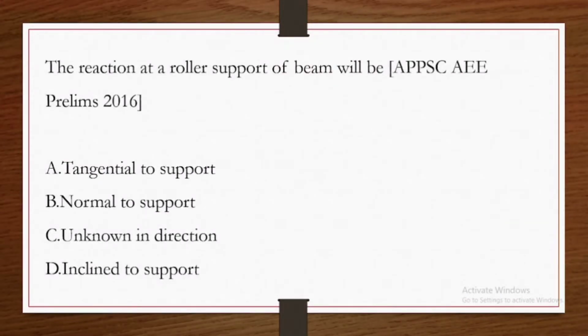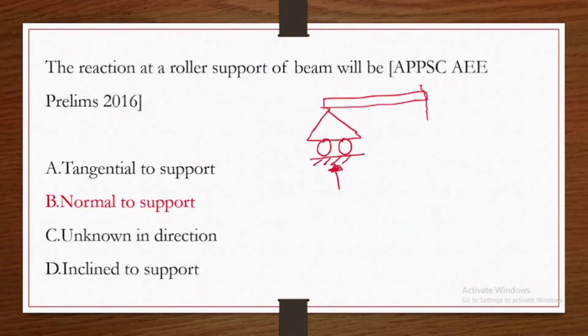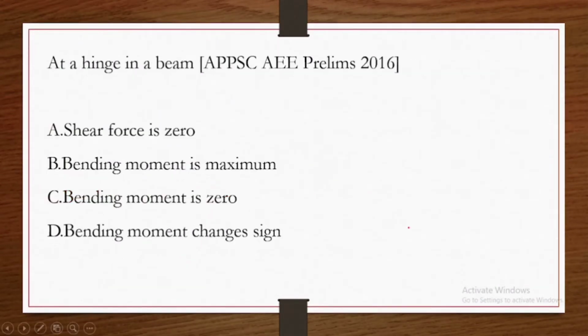Next question. The reaction at a roller support of a beam will be normal to the support. Next question. At a hinge in a beam, bending moment will be 0.